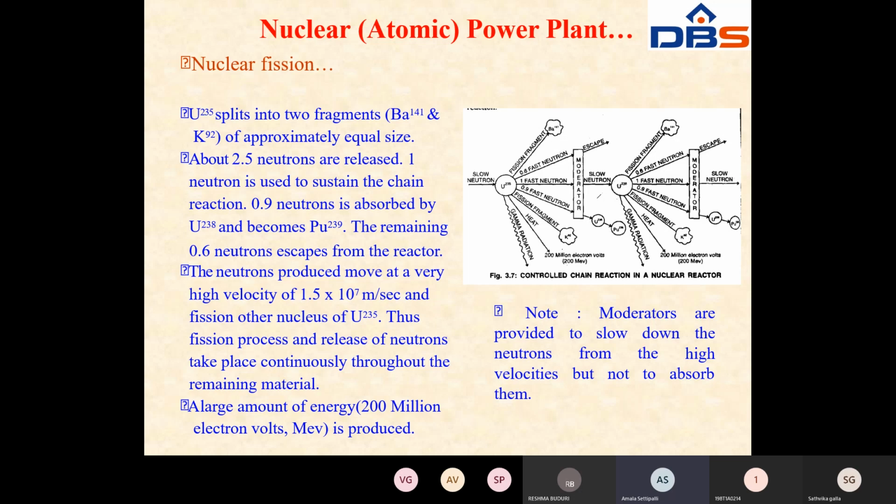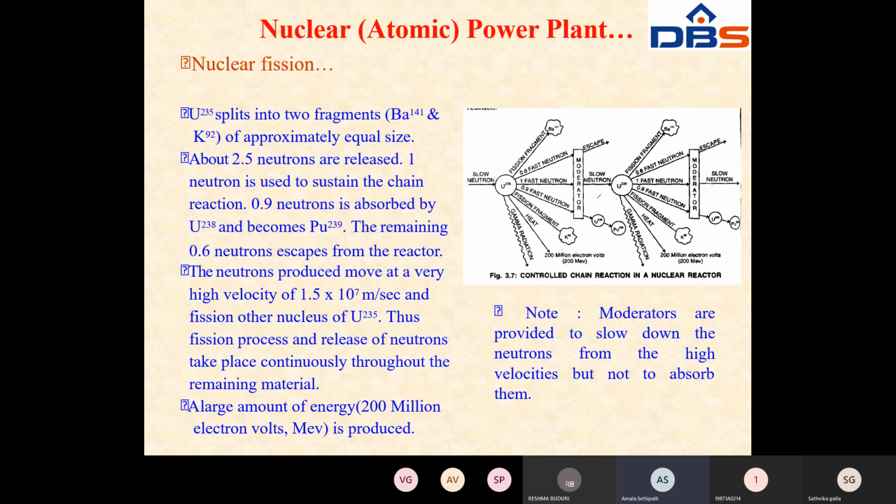In that nuclear reactor, 0.9 neutrons are absorbed by uranium-238 and converted into plutonium. The remaining 0.6 neutrons escape from the reactor. One neutron is used to sustain the chain reaction, which keeps the chain reaction stable, and 0.9 neutrons are absorbed by uranium-238 in the reactor and become plutonium. The remaining 0.6 neutrons escape from the reactor.